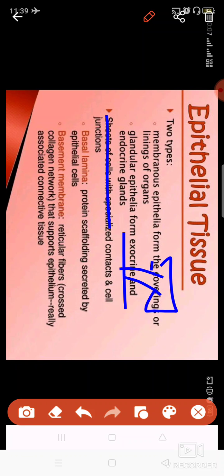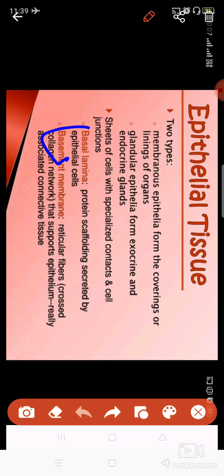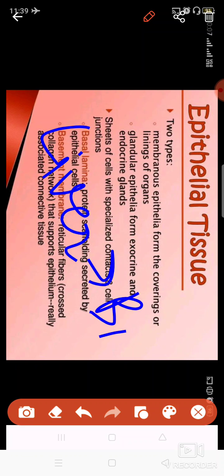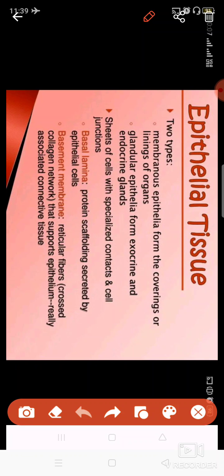This you have studied in class 8, that some chemical substances are released by the glands, like in the case of the liver it is bile, in the case of the adrenal gland it is adrenaline, and in the case of the pancreas it is pancreatic juice. So these are of two types, either the simple one or the glandular one which produces the secretions.